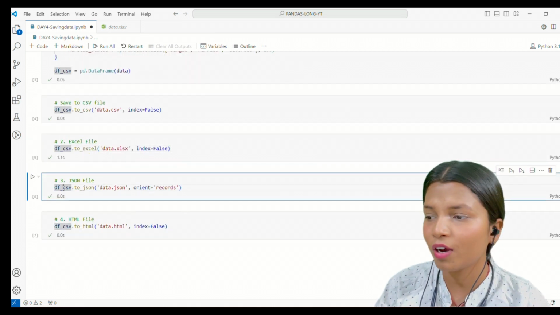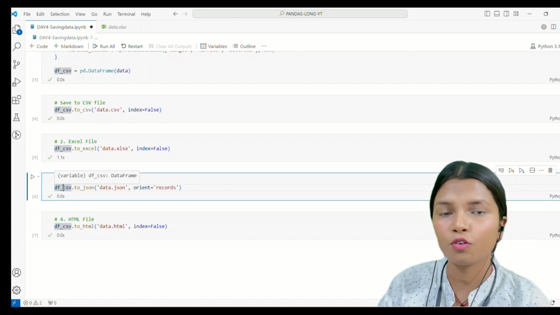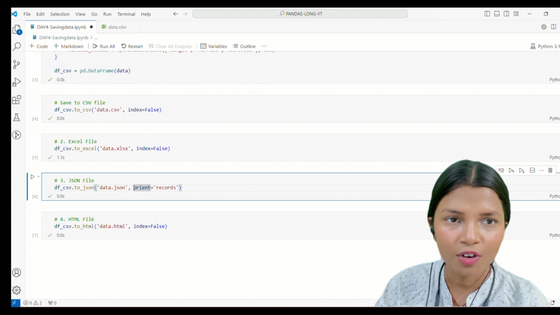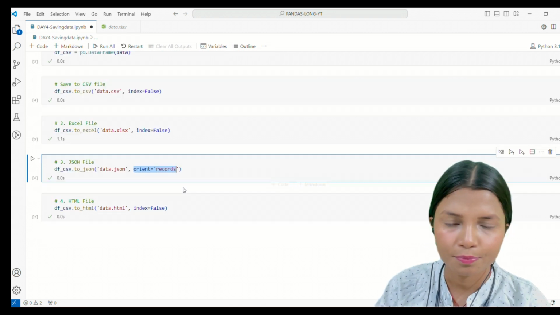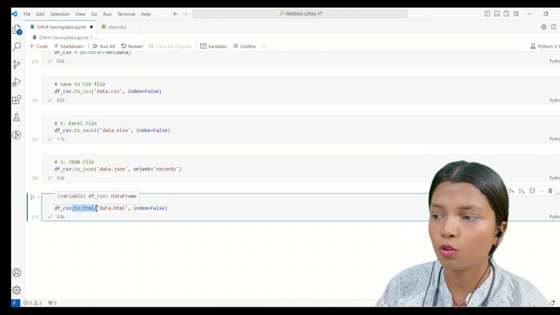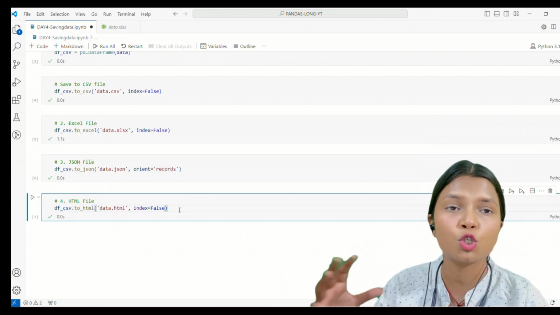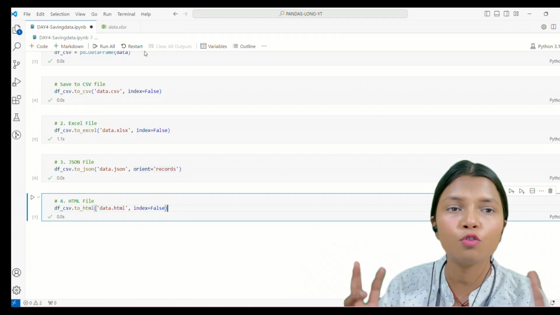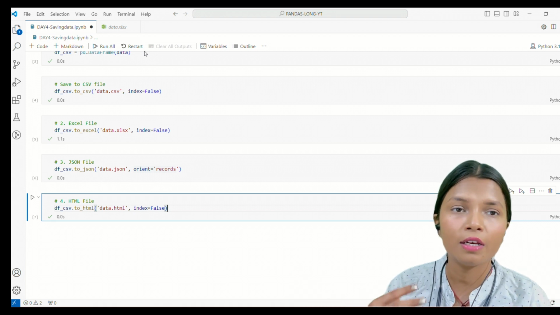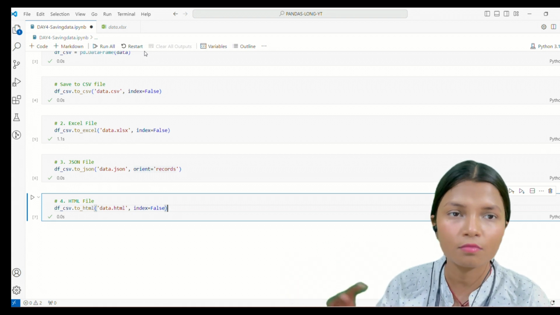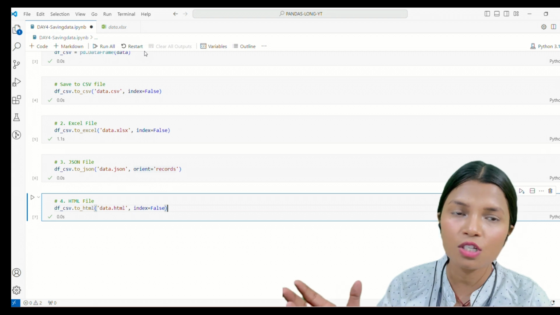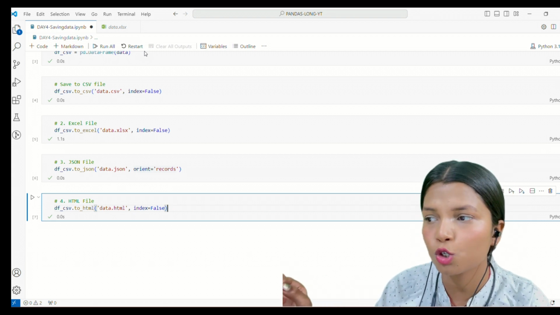Another way is the JSON file. If you wanted to generate a JSON file using the data that you have, use the command .to_json, and data.json will generate a file for you, with orient equal to records. Same way you can do it for HTML. These 4 are the data formats which you will be working with a lot. If you want to work on web pages and you are extracting data, you will find an HTML format there. If you are working locally or have downloaded a file, then you work on the CSV or Excel file. Apart from that, you might be using JSON files as well. So these 4 are the ways you can save your data locally.